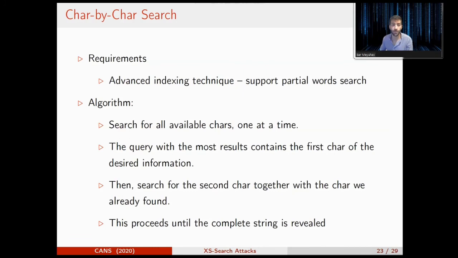To perform a character by character search, the search engine of the attacked service needs to support partial word search. Then we can search for all available characters, one at a time. Once we found the first character, we can continue with the next character. The algorithm searches all available characters for each character in the string.